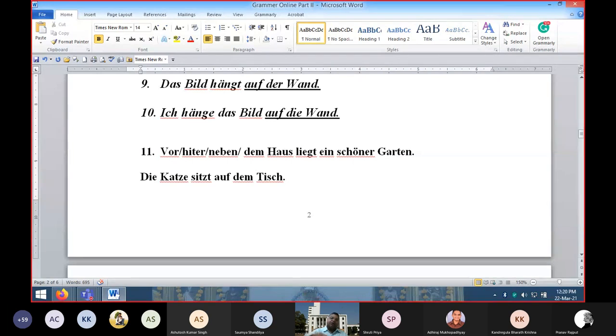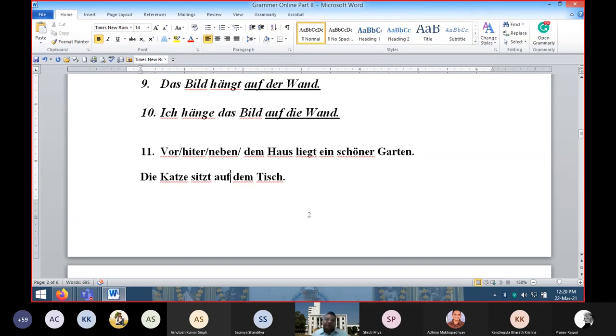Ich stelle ein Buch auf den Tisch. I am keeping a book on the table. I am keeping, I am doing something. Action is taking place. So it will be auf den Tisch. Tisch is a masculine noun, so der Tisch. So this der becomes den in accusative and dem in dative. So if it is action, it will be auf den Tisch. If it is position, then auf dem Tisch.